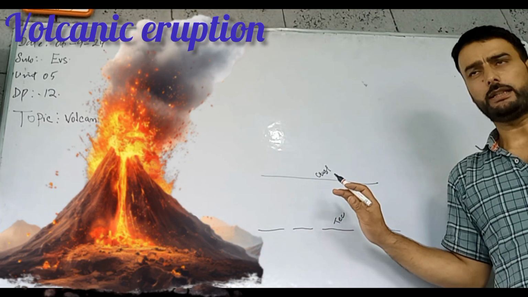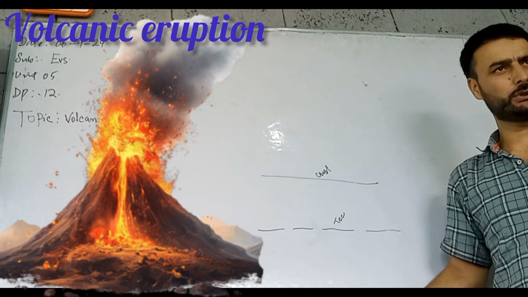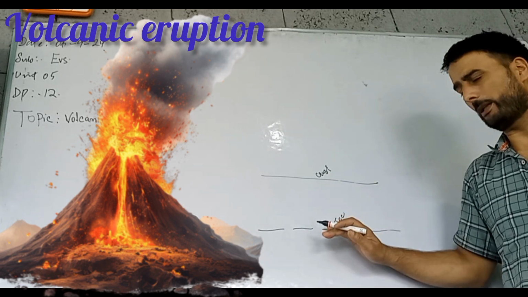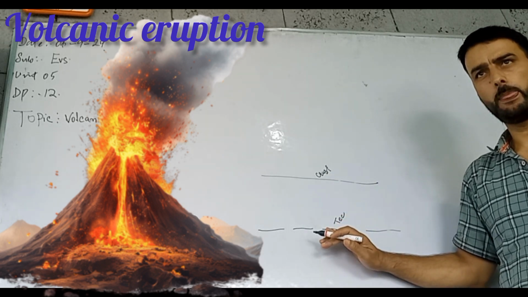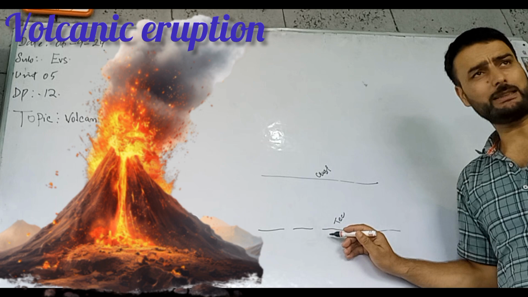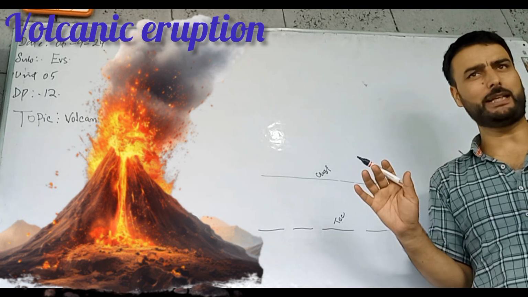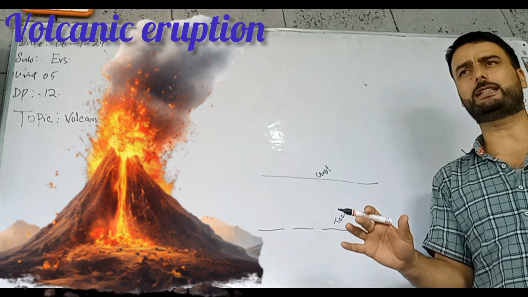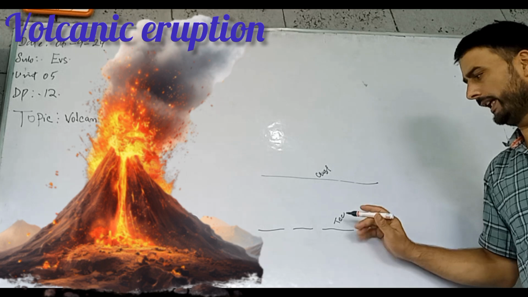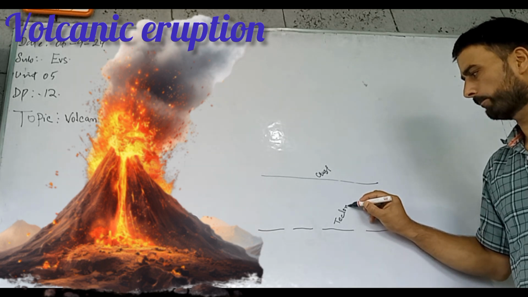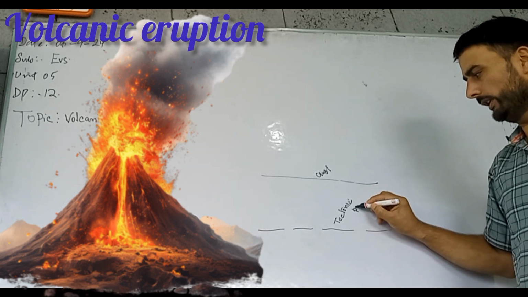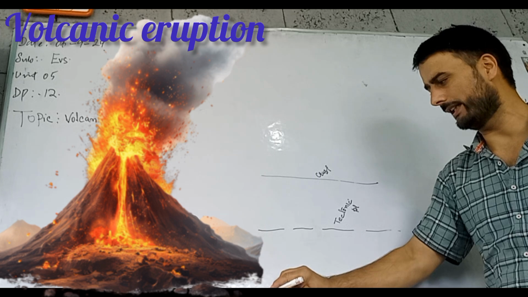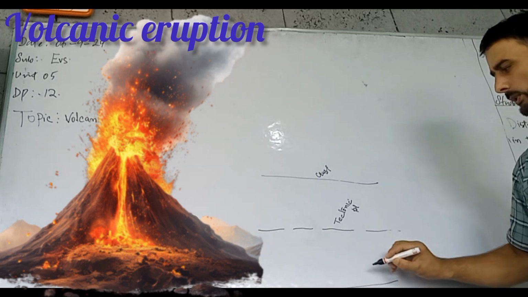Three parts: crust, mantle, and core. So suppose this is the upper part of the crust. At the bottom of the crust, there are plates made up of rocks, known as tectonic plates. But below the tectonic plates there is another part of the earth known as the mantle.